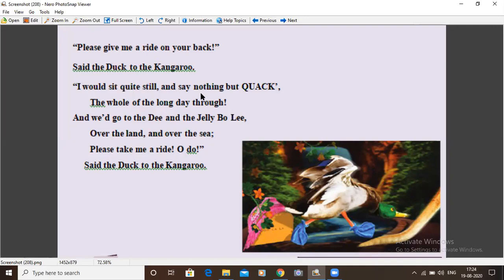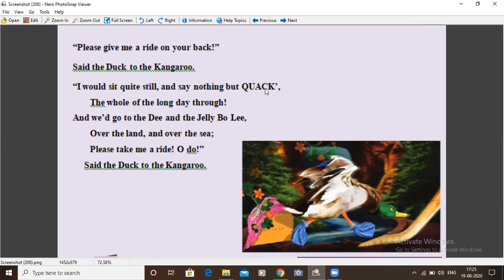I would sit quite still and say nothing but quack. The duck is promising that it would not cause any discomfort. I would sit there without moving and say nothing but a quack.